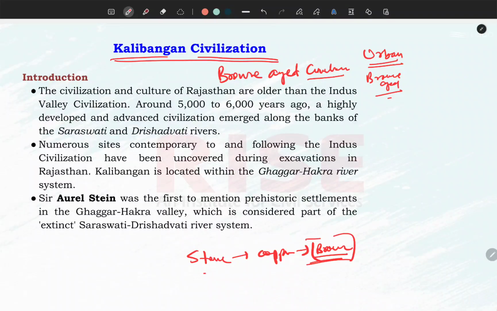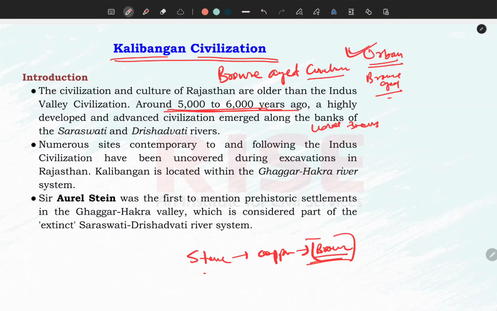Now, what is the meaning of the word urban civilization? Urban civilization refers to that the majority of the population, like 75% of the population of that civilization, relied upon non-agricultural practices. Therefore, the civilization was termed as urban civilization. Now, the period is around 5,000 to 6,000 years ago. Since we are in 2024, it means it was around 4,000 to 3,000 BC.